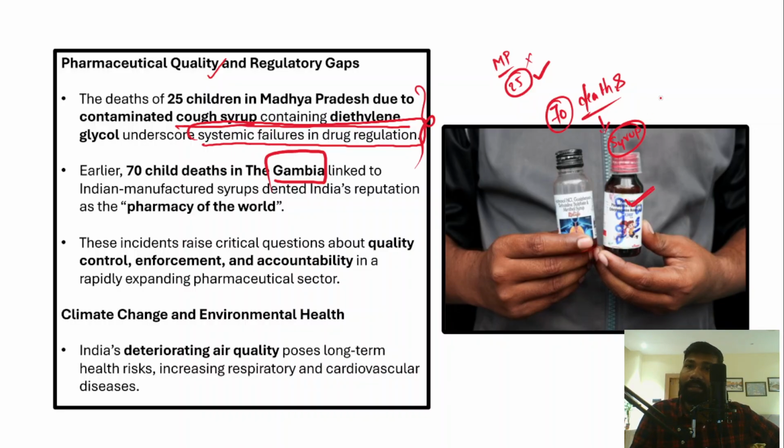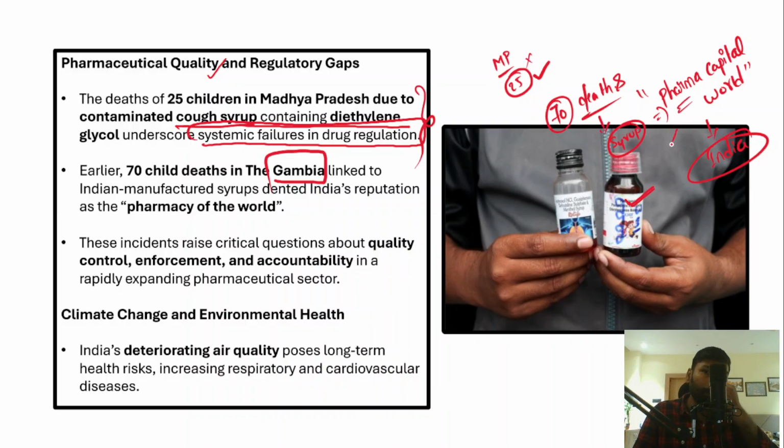Now India is rightly called the pharma capital of the world. Why is India called the pharma capital of the world? Because most of the pharma that the world consumes is produced in India. And once the pharmaceutical industries produce the medicine, it is exported to several other countries, and one such country was Gambia, right? In this country, 7 deaths of children occurred because of a contaminated syrup manufactured by